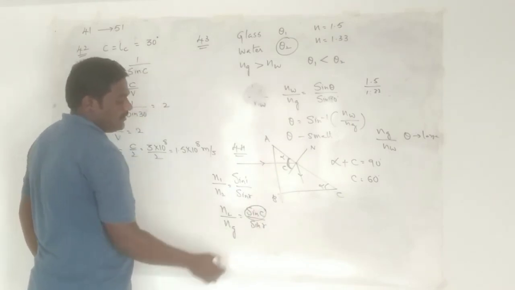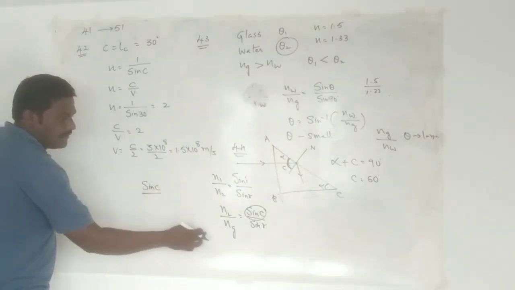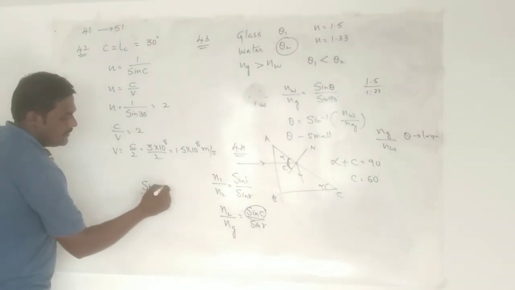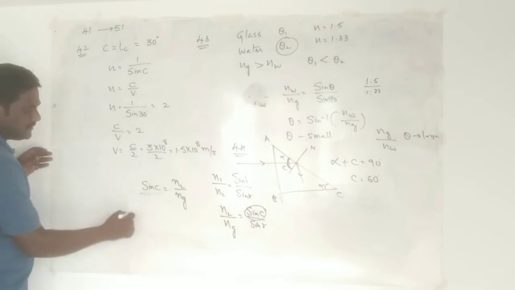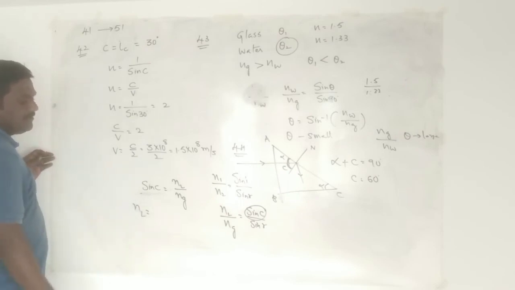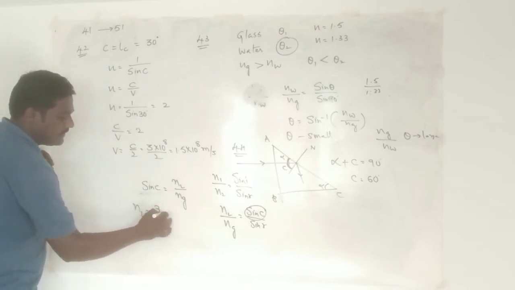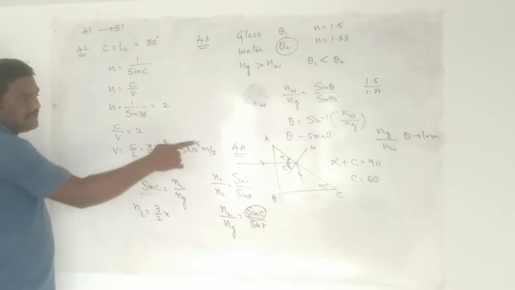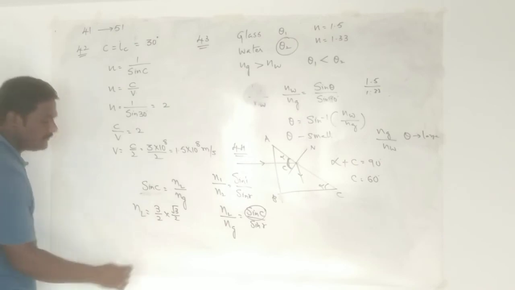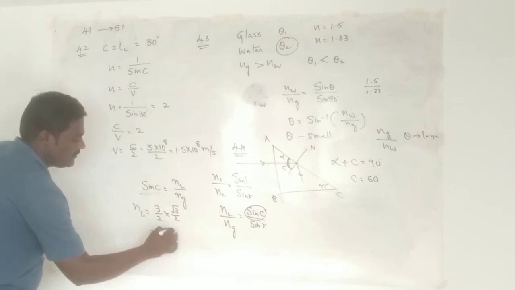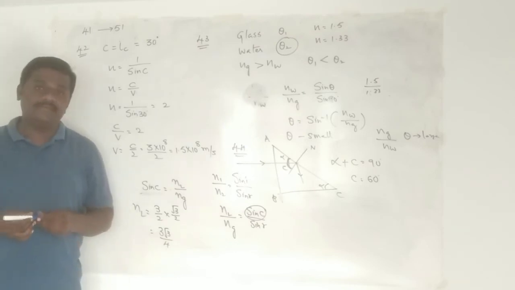Then from this, the formula reads sin C is equal to refractive index of liquid divided by refractive index of the glass. From this, refractive index of the liquid is equal to sin C times the refractive index of the glass, by cross multiplication. What is the refractive index of the glass? It is 3 by 2. What is sin C? C is 60, right? What is sin 60? Root 3 by 2. So from this, what we get is 3 root 3 by 4. So the possible answer is B.